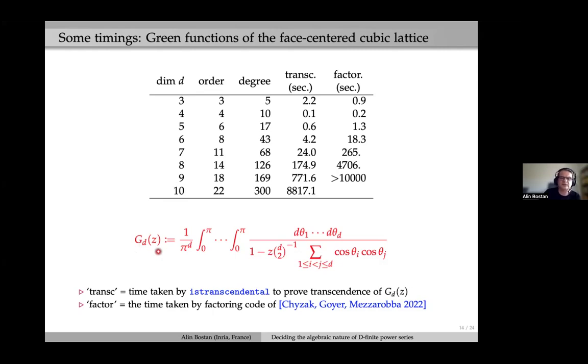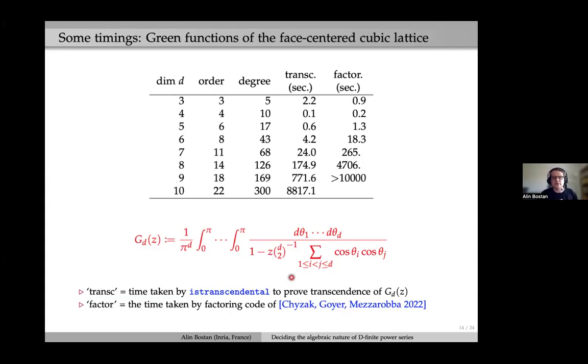This z should be a t with my previous notation. That's a d-fold integral of this integrand that involves cosines, and d is the dimension. So for any d, we have such a function defined by this multivariate integral.